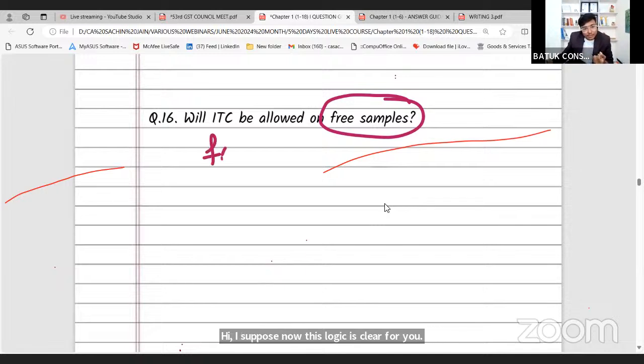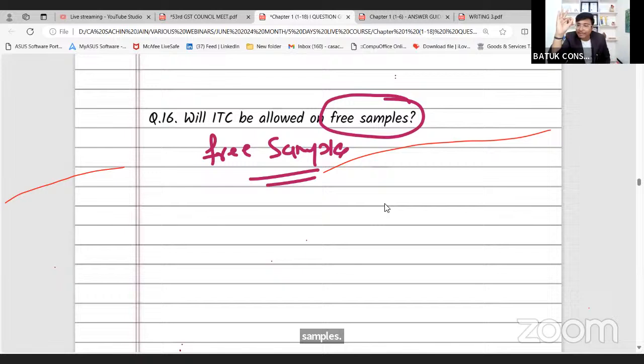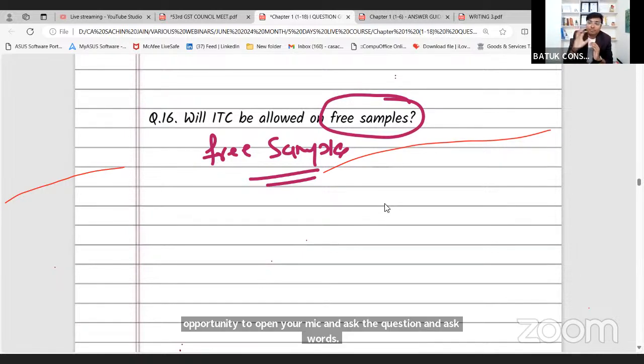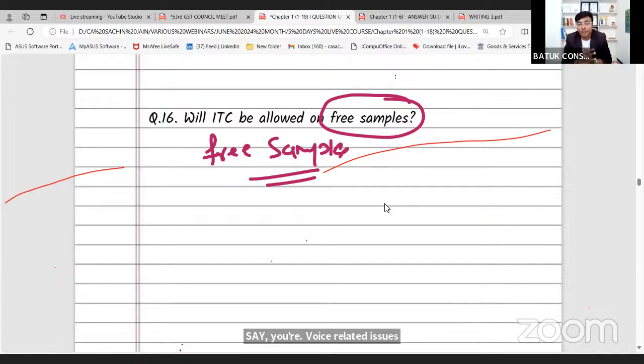Now, free samples. In case of free samples, no ITC will be allowed. Sir, what is the logic? Why is ITC not allowed on that free sample? Can you please explain in one line in the chat box? Okay. On our last day, we will also try to provide you an opportunity to open your mic and ask questions and answers. We do not want to do it now because many voice related issues and noise will happen, and the concept we want to discuss will not be possible.